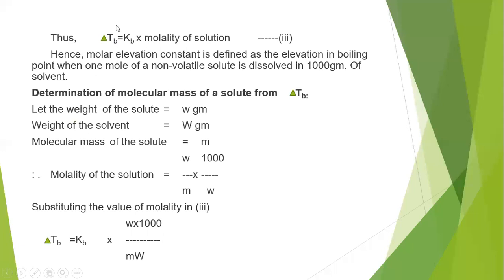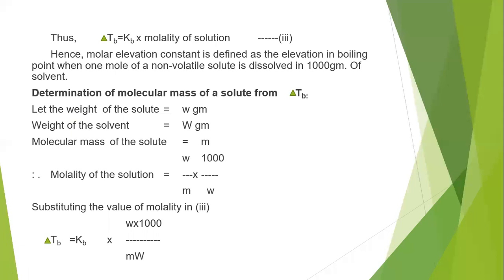Delta TB is the elevation in boiling point, and KB is the ebullioscopic constant or molar elevation constant. The molality of a solution will be equal to 1 when 1 mole of a non-volatile solute is dissolved in 1000 grams of a solvent. Then delta TB, the elevation in boiling point, is equal to the molar elevation constant or ebullioscopic constant.